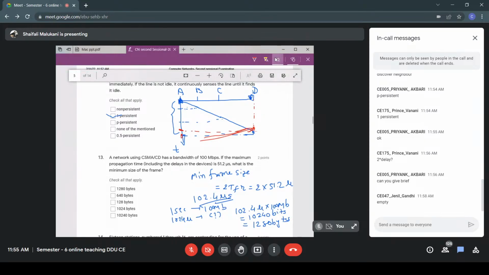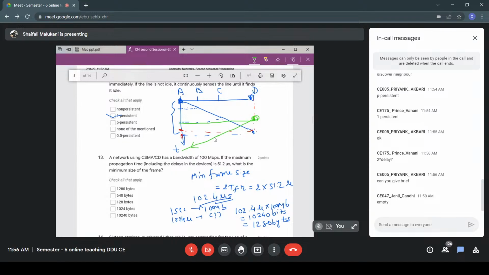So now what will happen? Let me make it even a little more clear by taking a larger margin, so this will be more clearly visible to you. I'm taking this time. At this time, D is not aware that A has transmitted. So now what will D do? It will sense and it will send its signal, and the signal will go in this direction.